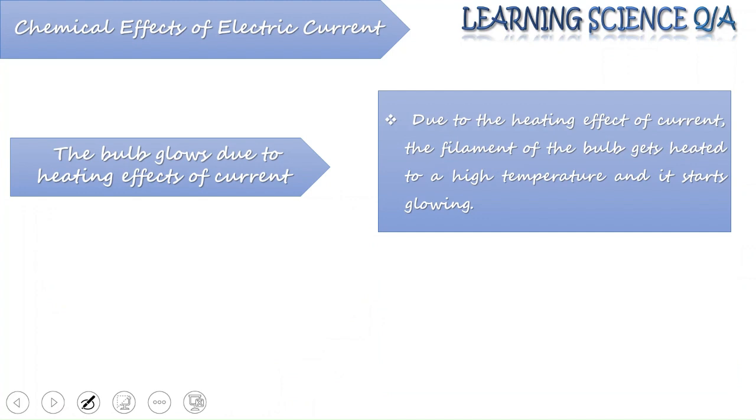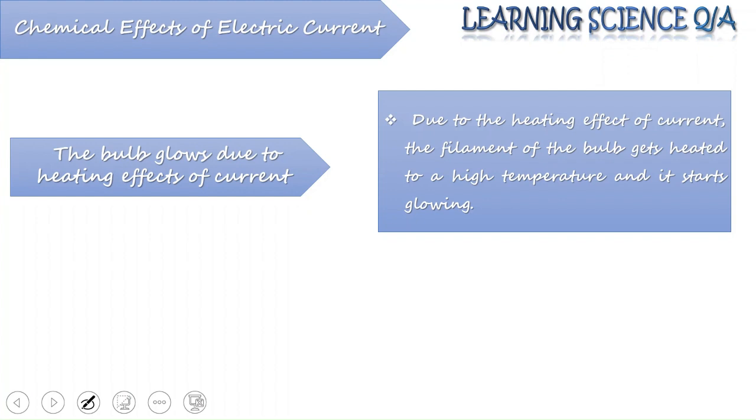So just a small recap, what is the heating effect of electric current? See, when electric current is flowing, it produces heat and a high temperature such that it makes the filament of the bulb glow. So the bulb filament glows due to the heating effect of current. The excessive heat which is generated when the electric current is flowing through the filament of the bulb makes it